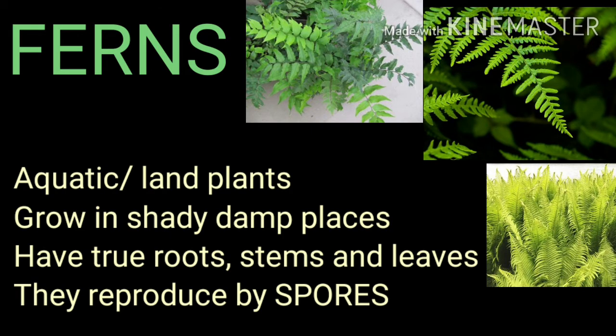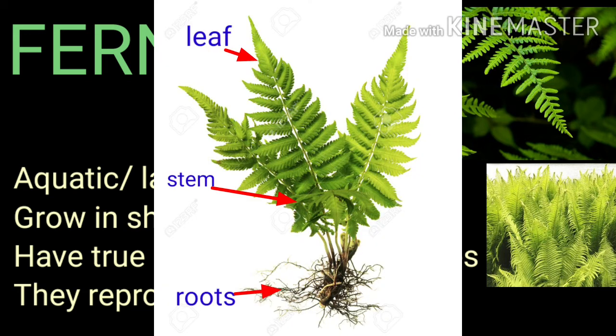Now come to the next non-flowering plant, which is fern. Ferns are both aquatic and land plants. They are found in water as well as on land. They prefer to grow in shady and damp places. Ferns have a true root, stem and leaves, means we can easily differentiate their leaves, stems and roots.